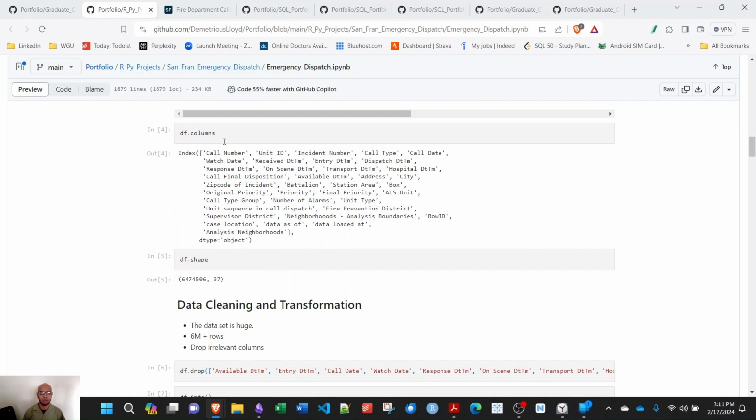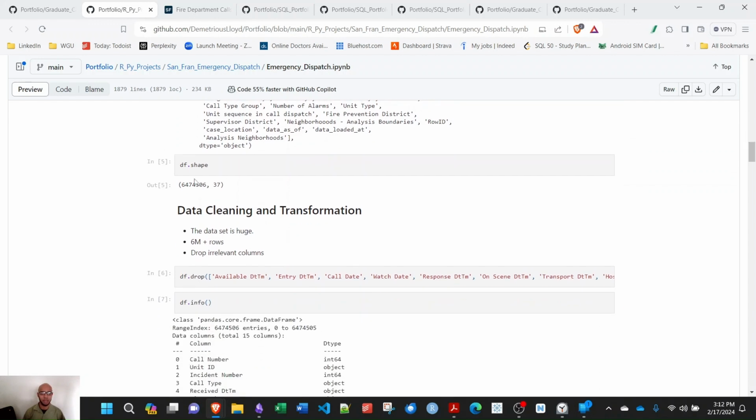Here I'm calling the column names. I do this when I'm coding. Probably should have left it out of the project. It helps me paste these into a text editor and edit and pull the columns that I need. I do the same thing when I'm working with SQL. Pull the column names and filter down. I'm looking at the shape of my data frame. You've got 6.5 million records, 37 columns.